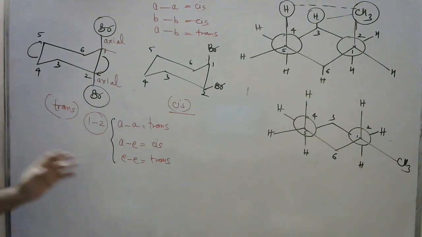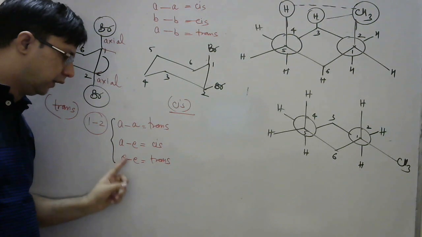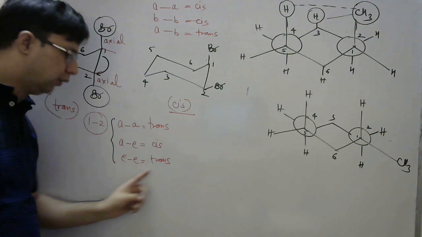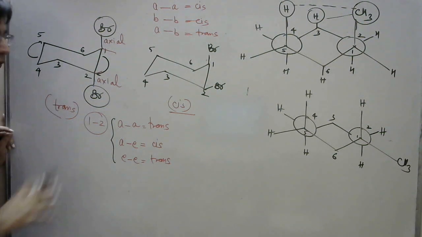So on the first and second position, if the same substituents are attached, I have considered the Br groups that are present. If both are at the axial position, they are trans. If one is axial and another is at the equatorial position, it will be cis, and equatorial-equatorial will be trans. So this is with respect to the first and second position.